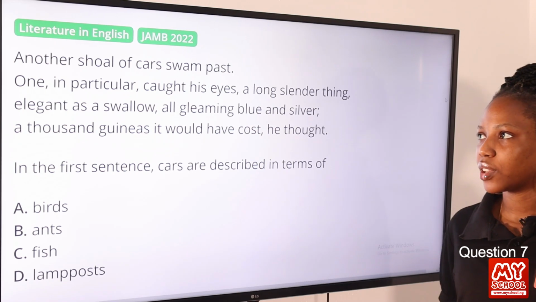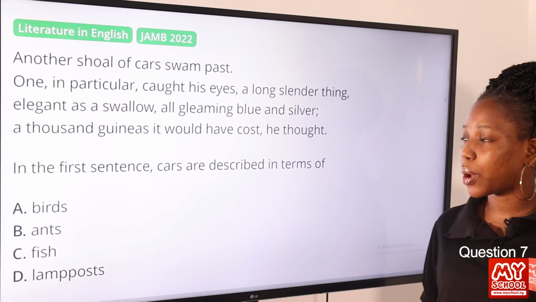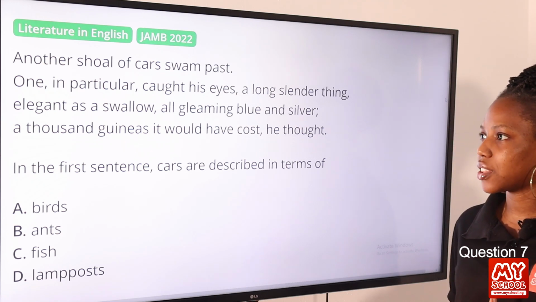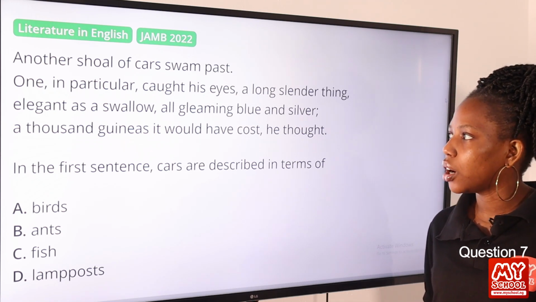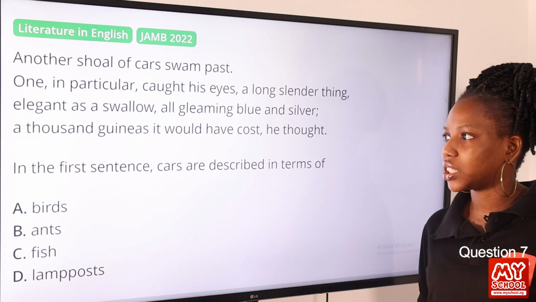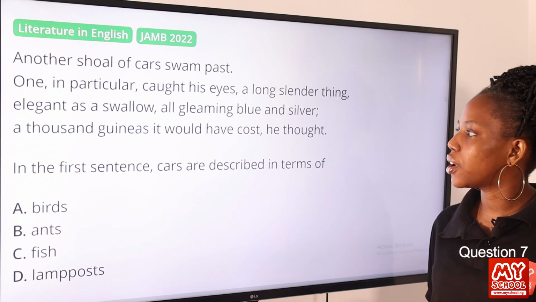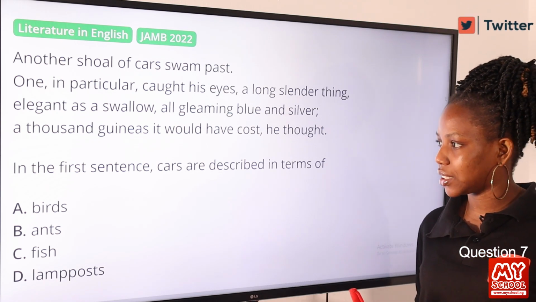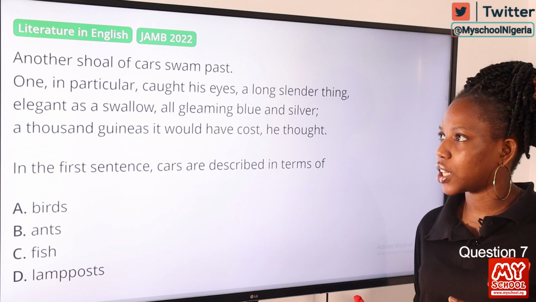Question 7. Another shoal of cars swam past. One in particular caught his eyes, a long, slender thing, elegant as a swallow, all gleaming blue and silver. 1,000 guineas it would have cost, he thought. In the first sentence, cars are described in terms of dash.